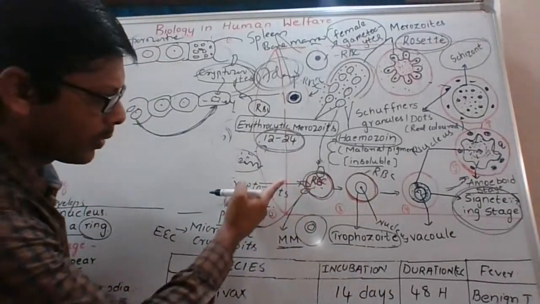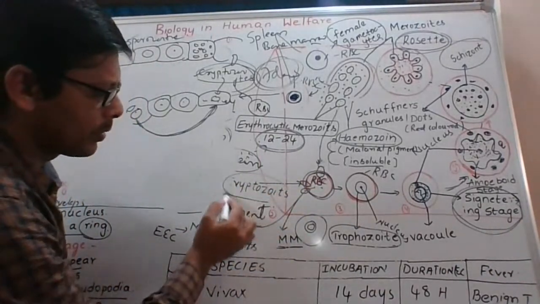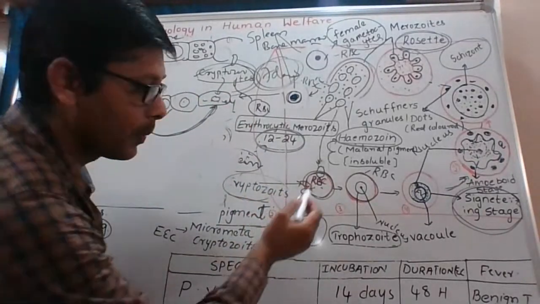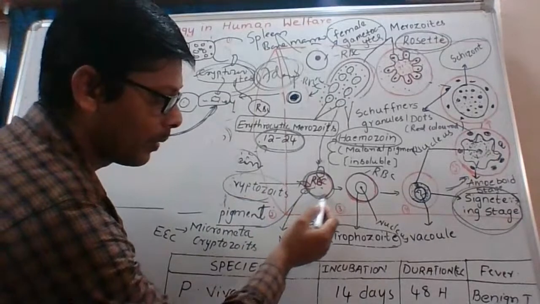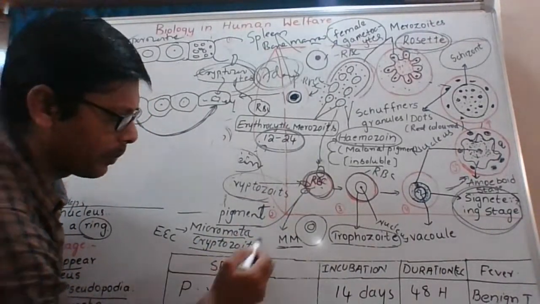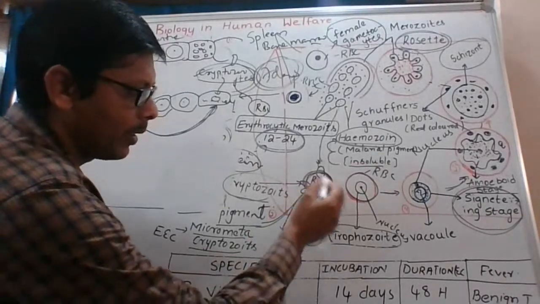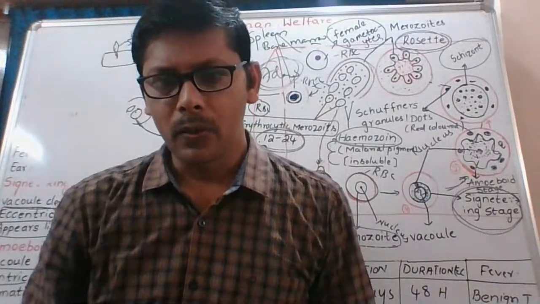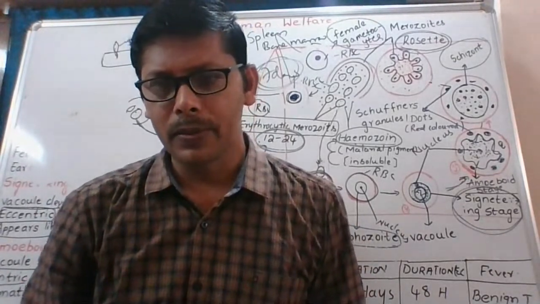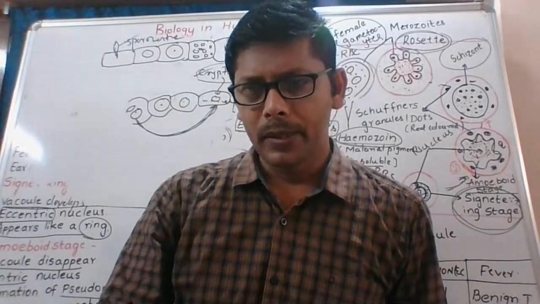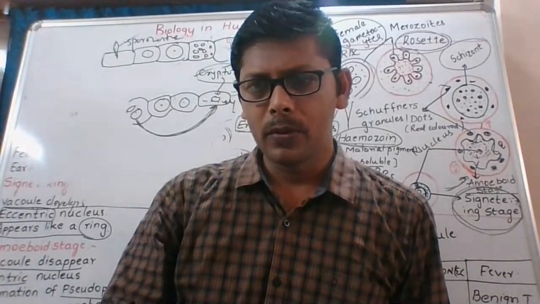Next one, I wrote two things here. Cryptozoites and the first generation merozoites may attack the RBC. The other one, micrometacryptozoites, also may attack the RBC. Sir, doubt, Nagalakshmi, what's your doubt?